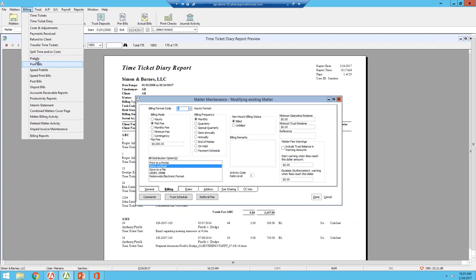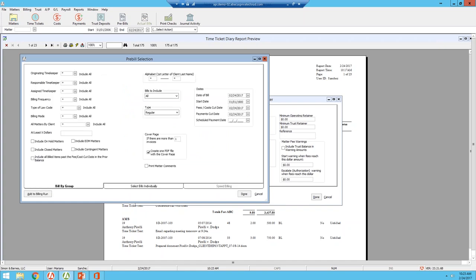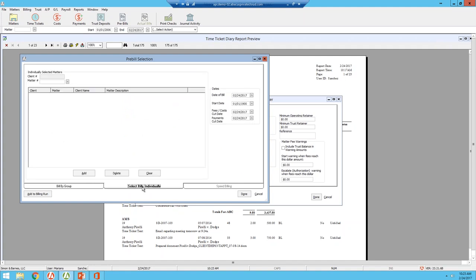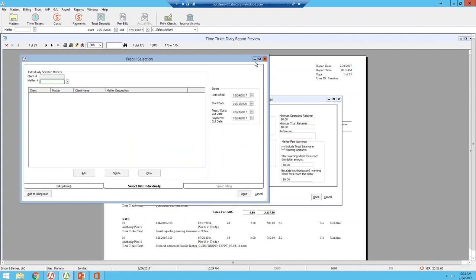So if I click on pre-bill, it's going to give me different criteria that I can run this pre-draft of the bill selection for. So I can run it by group, so it shows me all the times that I have captured, or I can select bill individually. Once I select bill individually, then the bill will display, and as part of the bill, on an actual invoice, I will be able to add additional time tickets or modify any times that I have captured on an invoice.